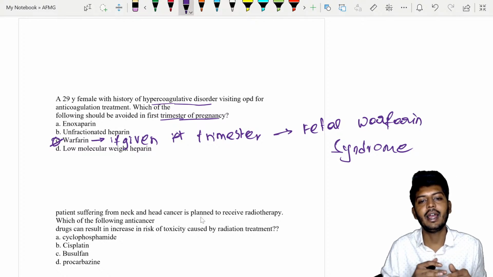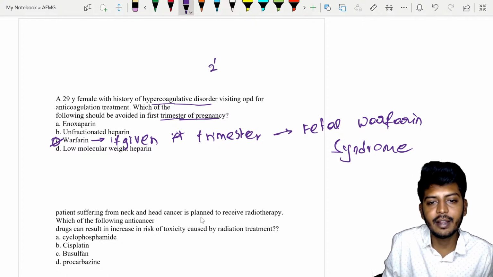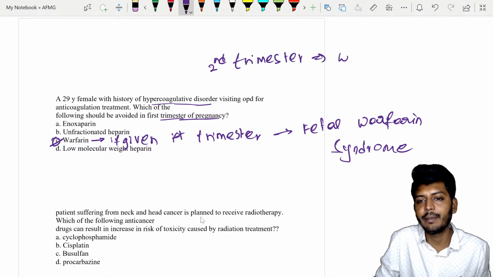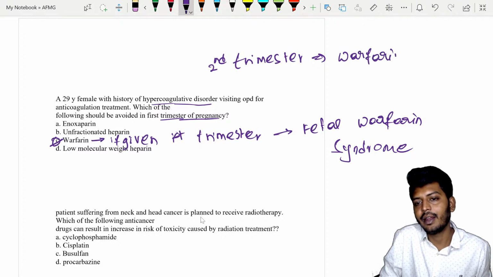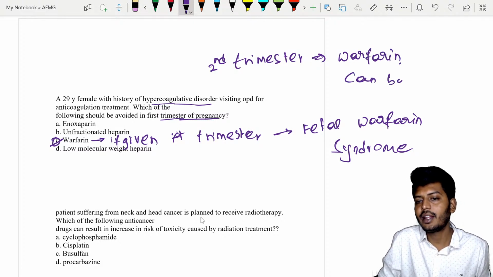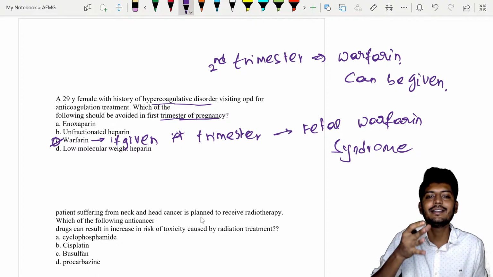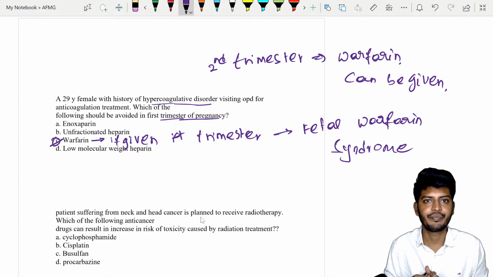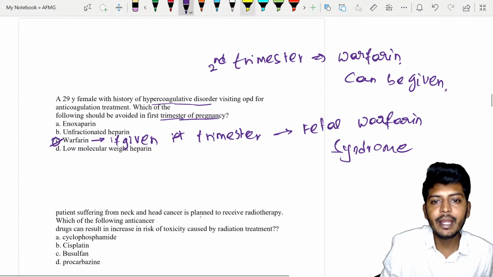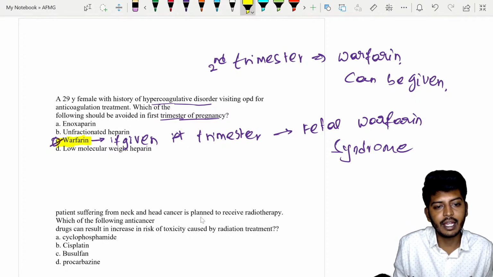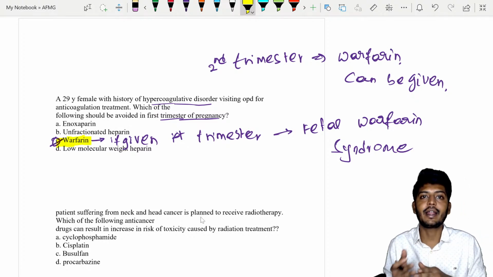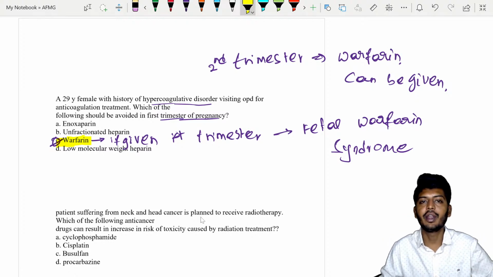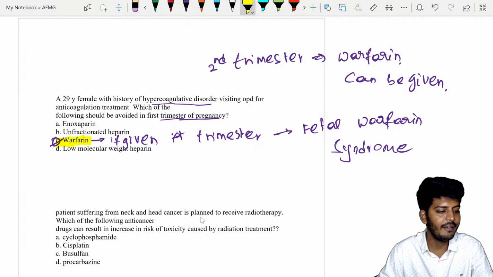Now, if they ask you whether we can give warfarin in the second trimester, yes, warfarin can be given. Why? The reason is very easy to understand, my dear students. Listen to me very carefully. In the first trimester, organogenesis is occurring, so organ formation will be impaired. It can lead to problems like microcephaly. By the second trimester, organogenesis is over, so organ formation is complete and it won't be a side effect. This is a very, very important aspect.